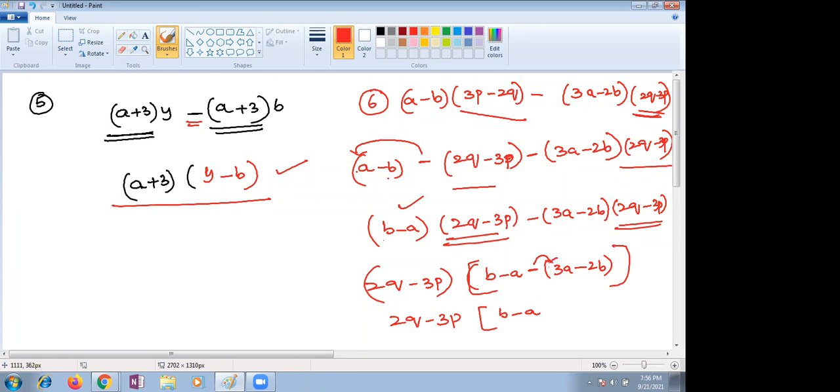Is it minus? If you substitute minus inside, what happens? This is nothing but minus 3a. Minus into minus is plus, plus 2b. Yes. Now you have to simplify this. These are like terms. 2b plus b is 3b. 3b minus 4a. Very good. Then 2q minus 3p bracket, 3b minus 4a. Yeah, this is the way we can factorize the expressions.